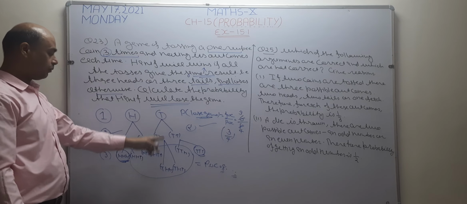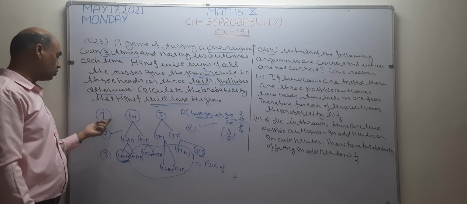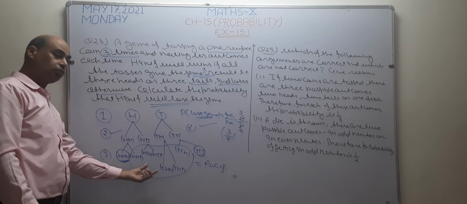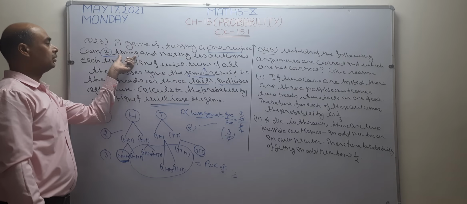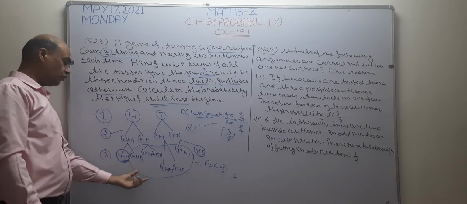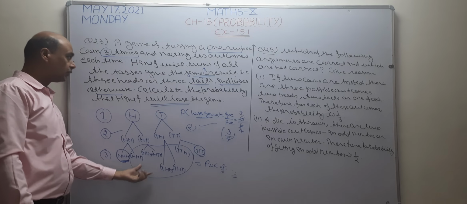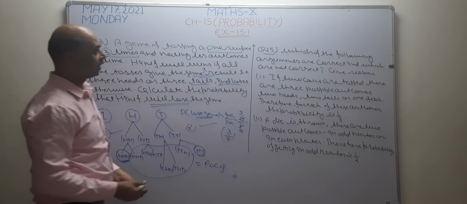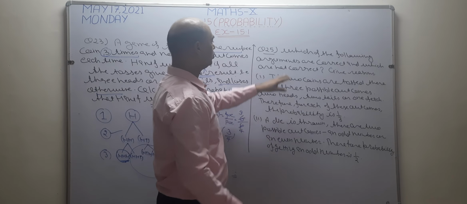Okay. This is the simple way to check the possibilities of 1 coin, 2 coins and 3 coins. In a similar way you can write it down for 4 tosses. If it is tossed 4 times, in the same way you can find the possible outcomes of a coin when it is 1 time, 2 times or 3 times. This is a simple method. Now see, I am going to solve question number 25.